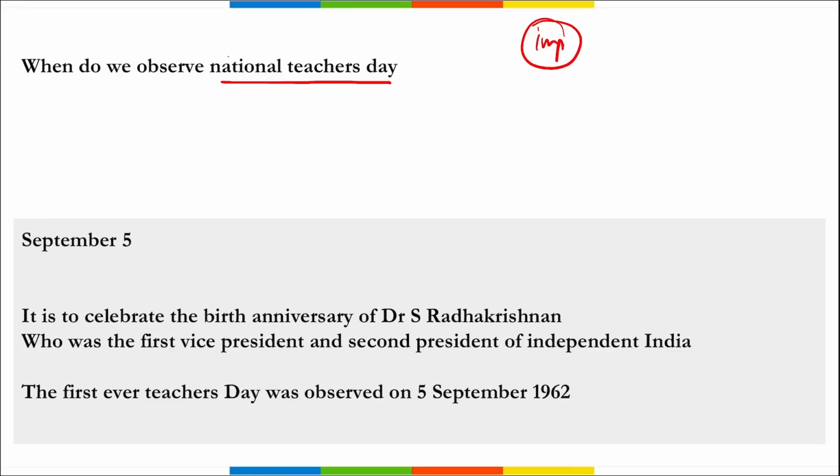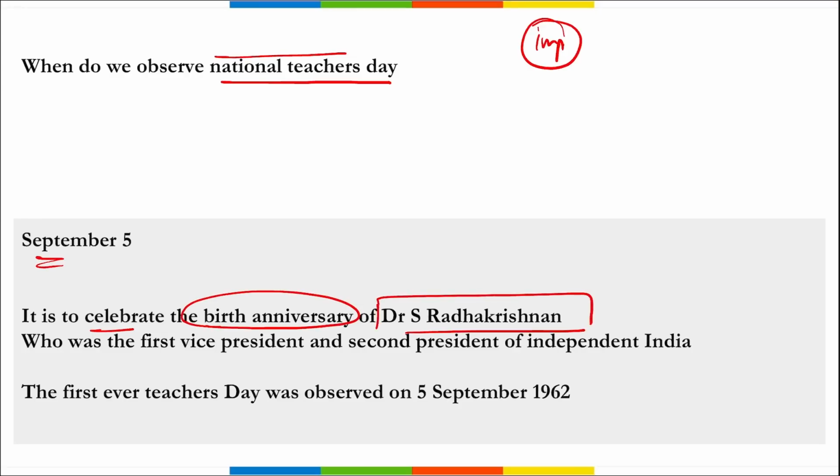Thank you once again. So coming back, when do we observe National Teachers Day? National Teachers Day is observed on 5th of September, and this is to celebrate the birth anniversary of Dr. S. Radhakrishnan. Very important. Dr. S. Radhakrishnan was the first vice president and second president of independent India.